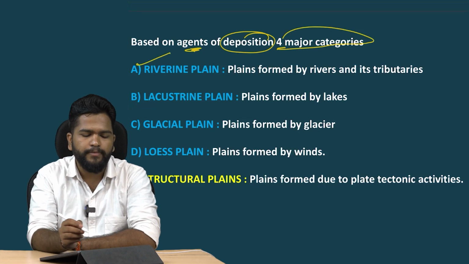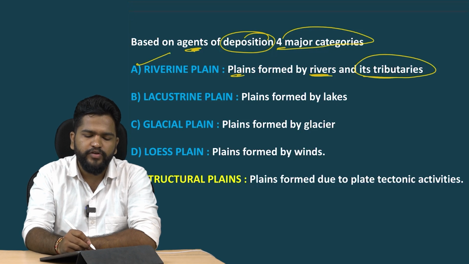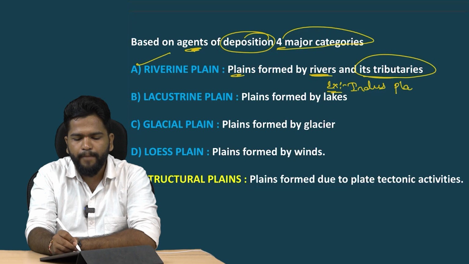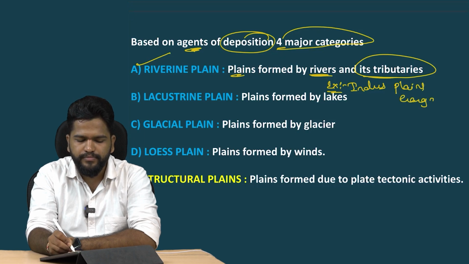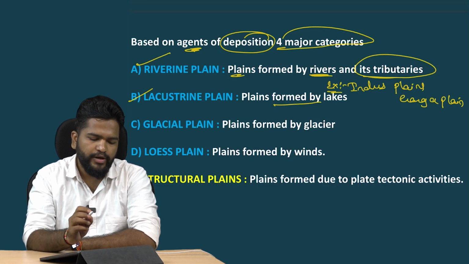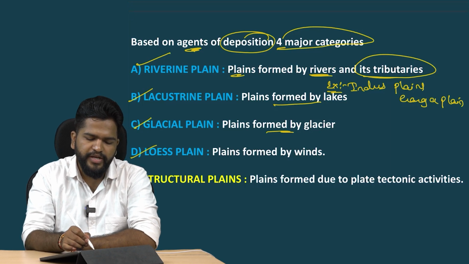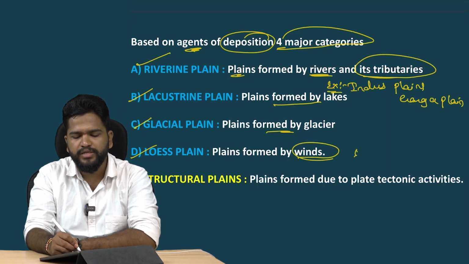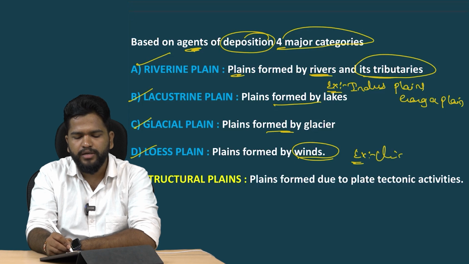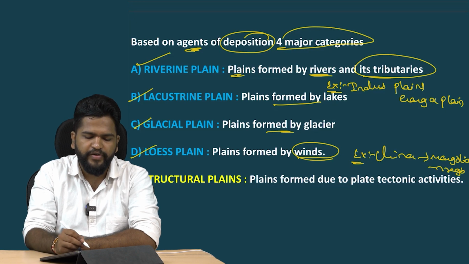There are four major categories. One is the riverine plain. If plains are formed by rivers and their tributaries, they are known as riverine plains. For example, the Indus plains or Ganga plain. Lacustrine plains are plains formed by lakes. Glacial plains are plains formed by glaciers. Loess plains are plains formed by winds. An example is in China, especially the Mongolian region, where we can find loess plains.